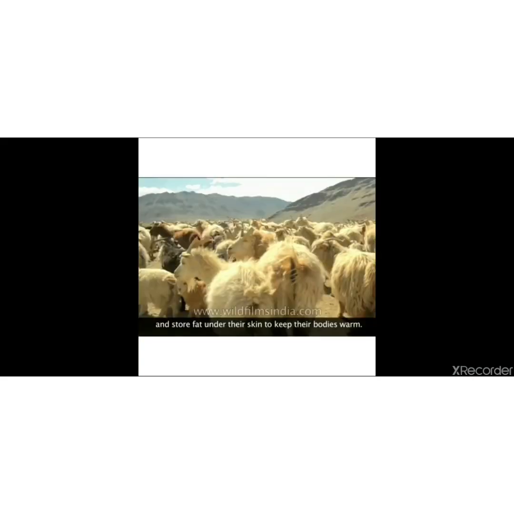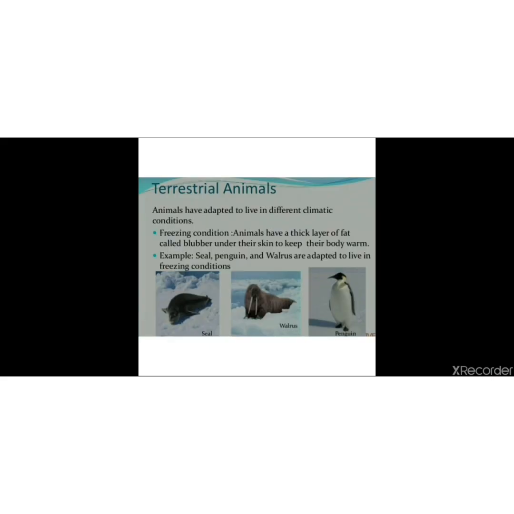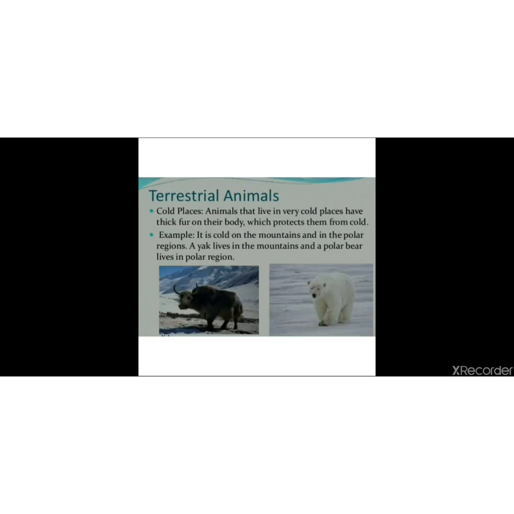Let us discuss mountain region adaptation in plants and animals. Here, first we will discuss the animals. You might not have forgotten the pashmina shawl which we get from the mountain goat. Yes, they have white and light colored skin, with the body covered with fur or thick hair, which keeps their body warm. This light colored skin and body hair helps them camouflage with the environment, and it saves them from their enemies. And you can see the yak having long hair, which keeps them warm.